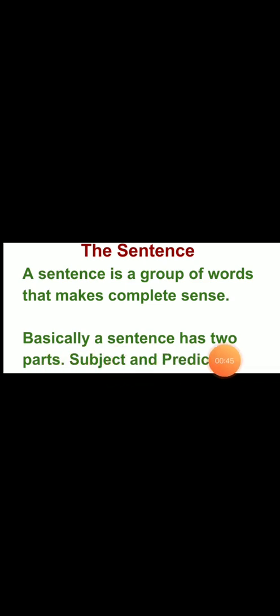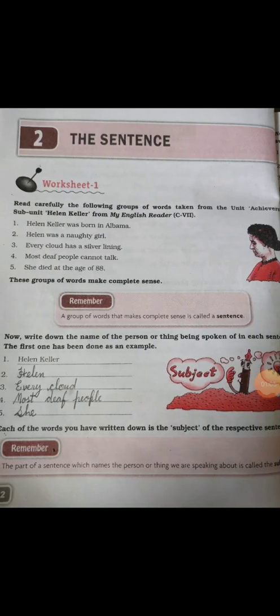Basically, a sentence has two parts, subject and predicate. If one of them is missing, it cannot be a sentence. If the subject is missing and the predicate is there, it cannot be a sentence. And if the subject is there but the predicate is missing, it also cannot be a sentence. So let's begin worksheet number 1.